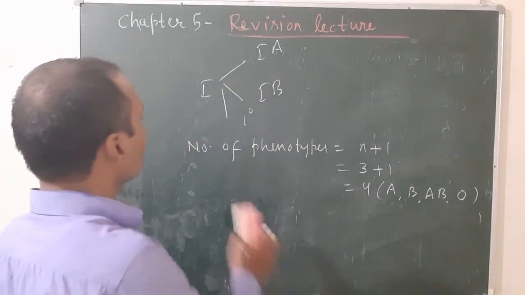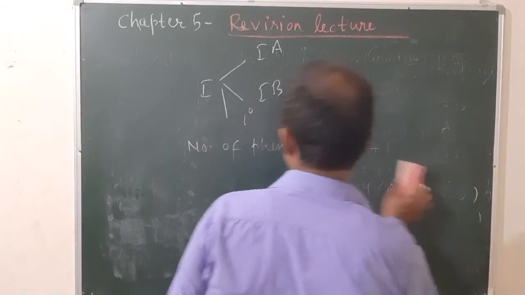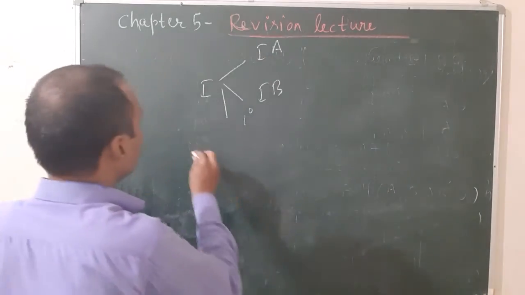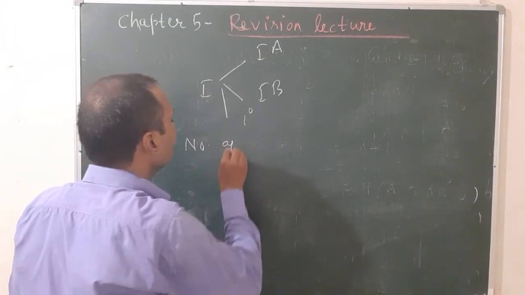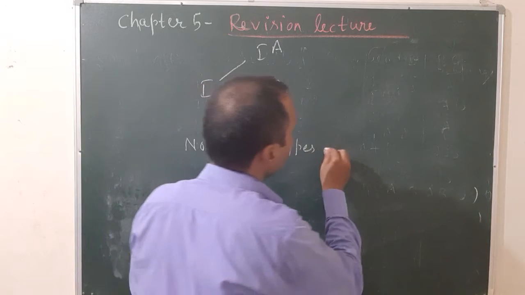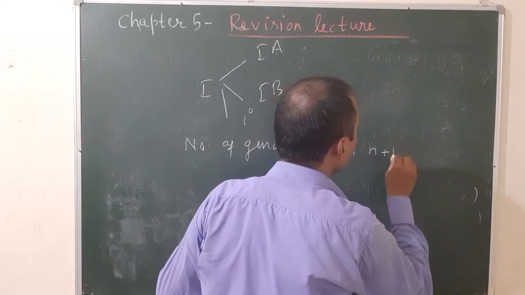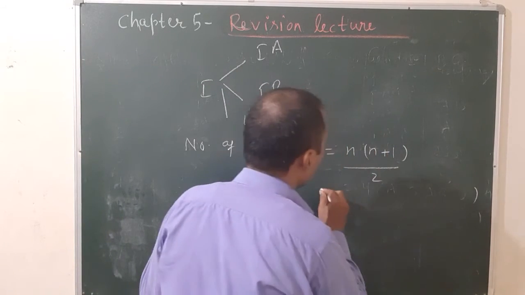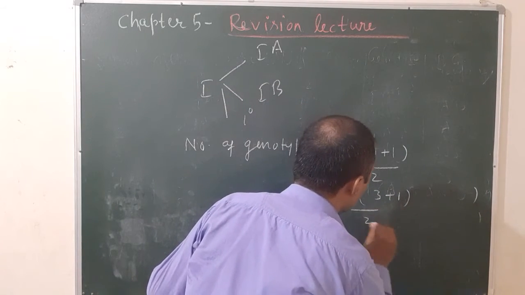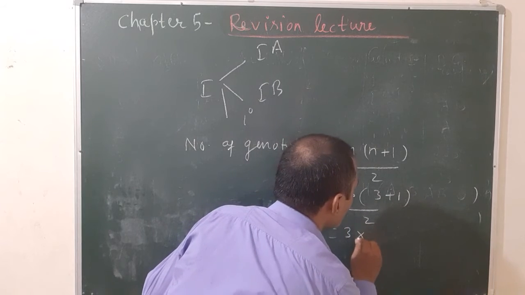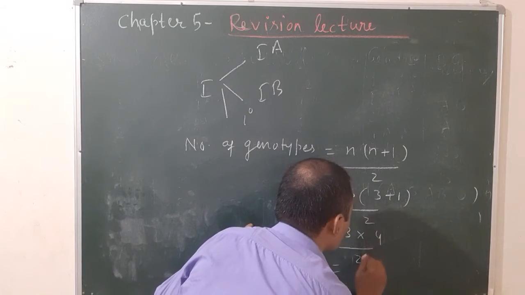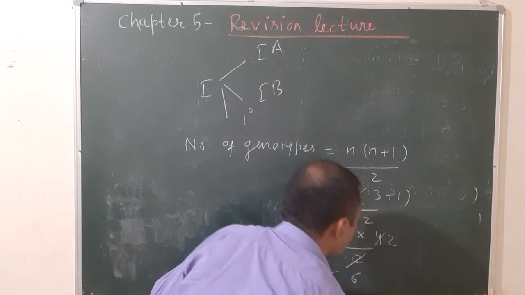Let us see number of genotypes. Number of genotypes is equal to n into n plus 1 by 2. Here n value is 3, so 3 into 3 plus 1, that is 3 into 4 by 2. So it is 6.